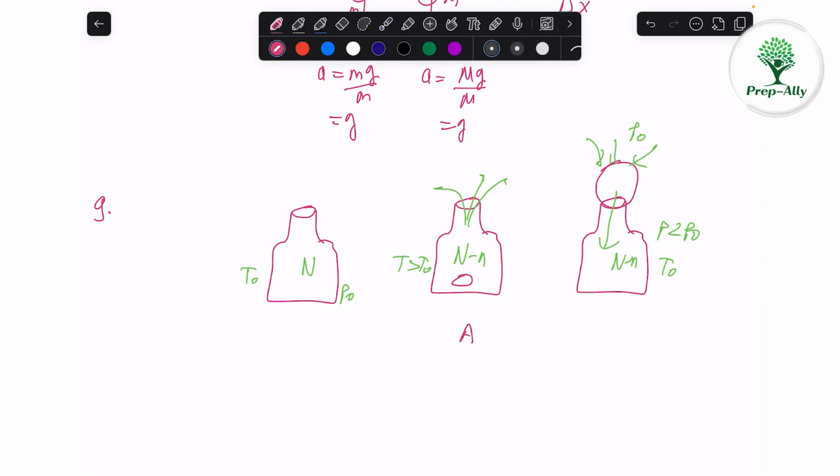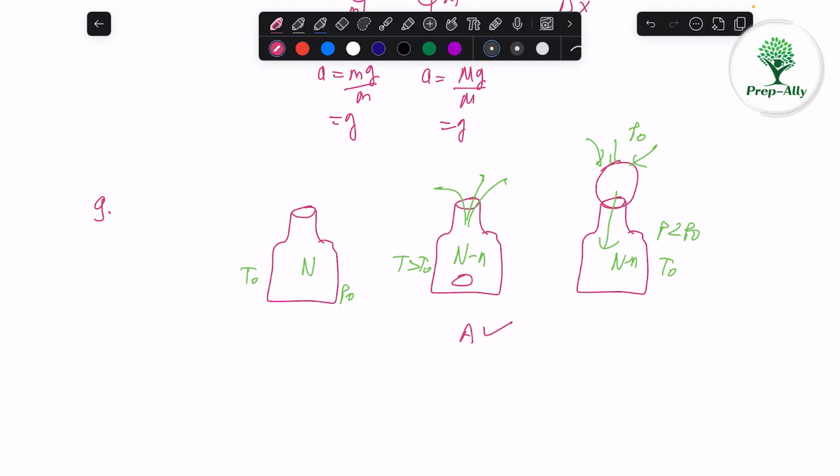So let us read option A now. We have to select the incorrect statements. Fire extinguishes after some time due to consumption of oxygen. Yes. See, when you put the balloon like this, there is limited oxygen there and it is all getting used up. So after oxygen is used up, how can it burn? For burning, we need oxygen. So A is the correct statement. After oxygen is used up, the fire is getting extinguished.